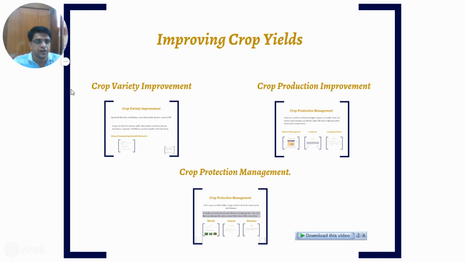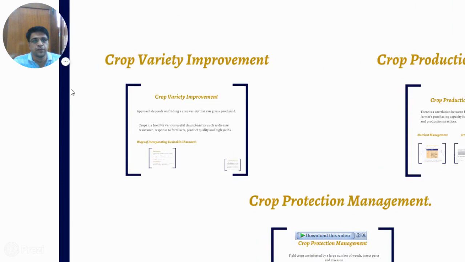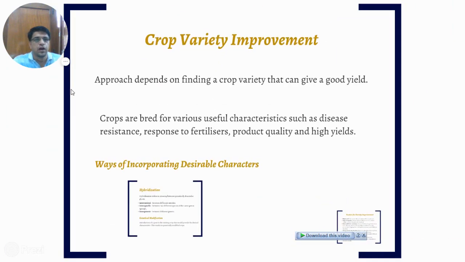Now, starting with crop variety improvement. This approach depends on finding a crop variety that can give good yield. That means a better variety can be made before sowing. The crops are bred for various useful characteristics such as disease resistance, so that the plants may not get disease.